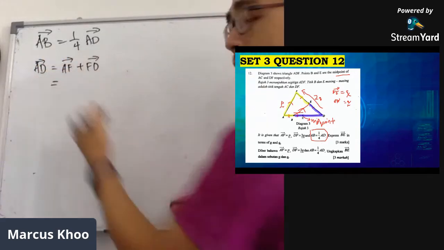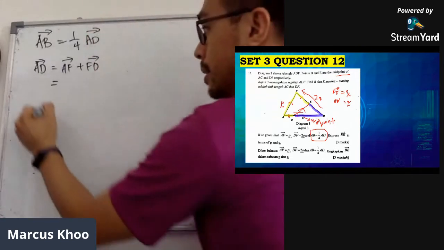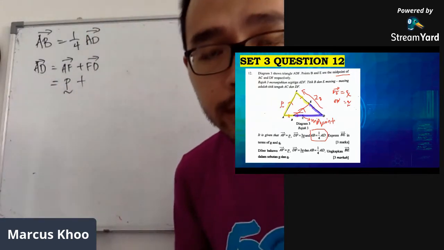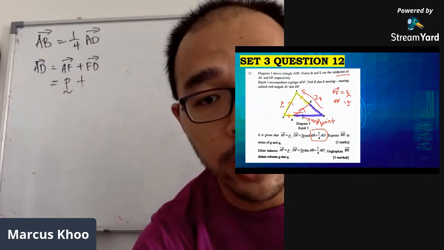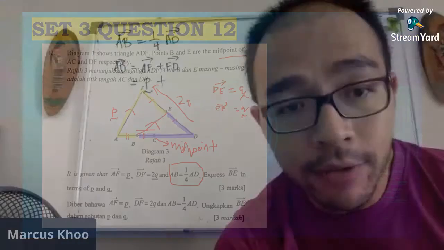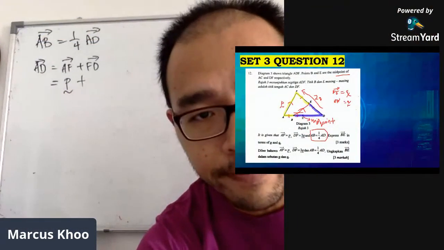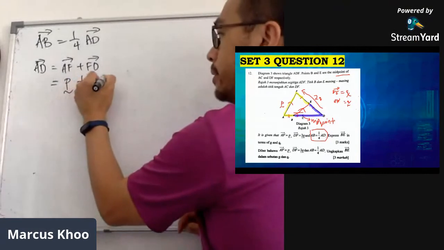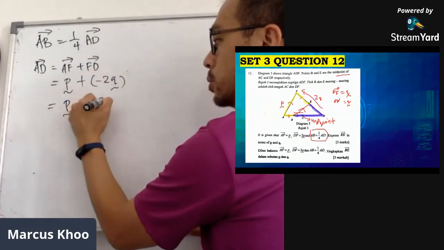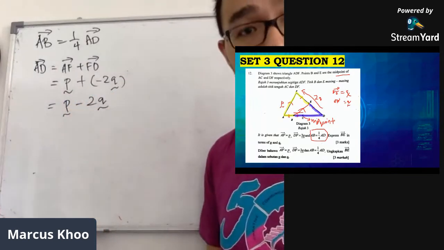And we have AF. AF is P, plus, what about FD now? This is why the information that we got just now is very important. FD is not 2Q. DF is 2Q, but FD is negative 2Q, which will give you P minus 2Q. That's the first one.